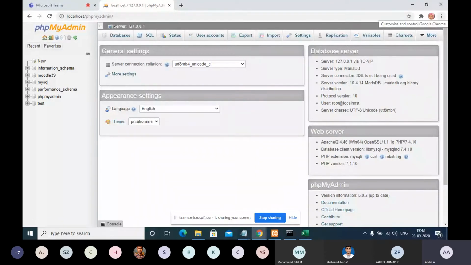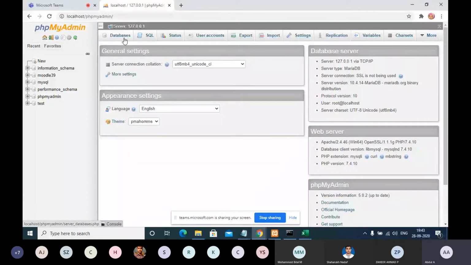For example, if you want to create one database: a database is a collection of data, or we can call it a collection of tables, because under the table only we will have the data in row and column format.